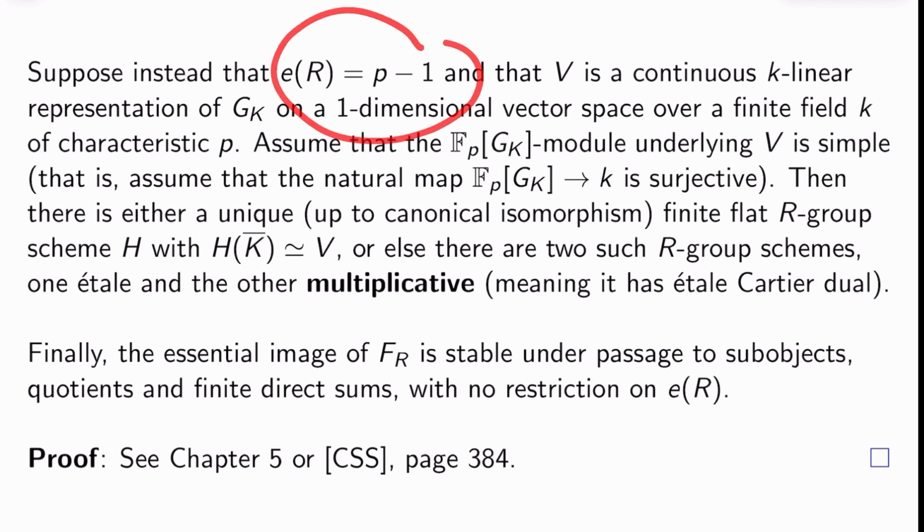So in this case here, we don't actually have an equivalence of categories, but we can still fully understand what happens, and there's really only two options.